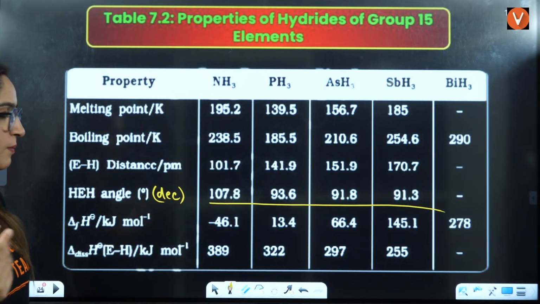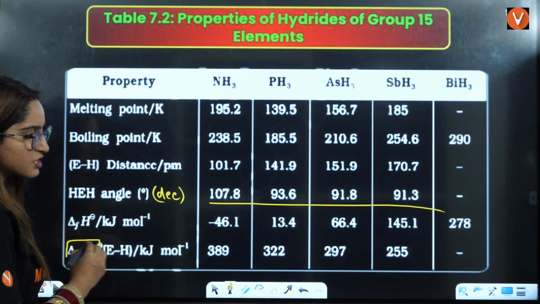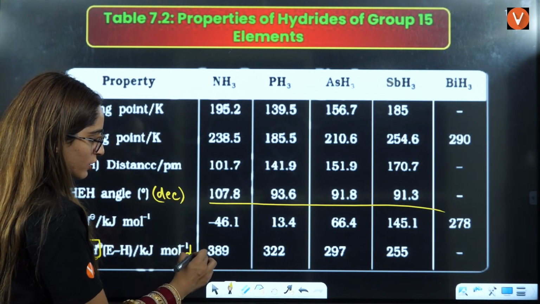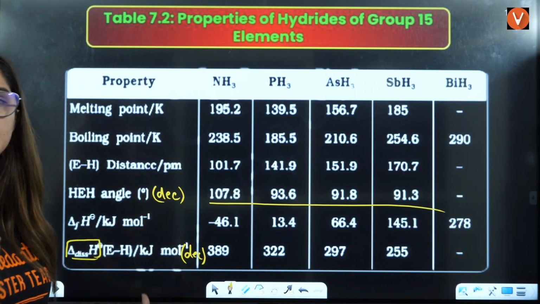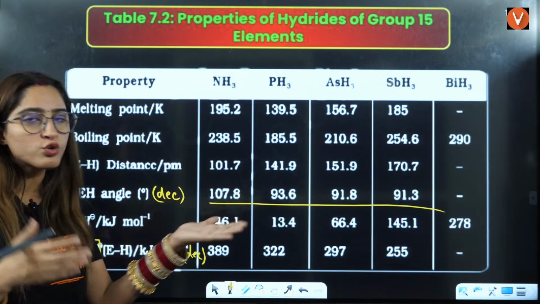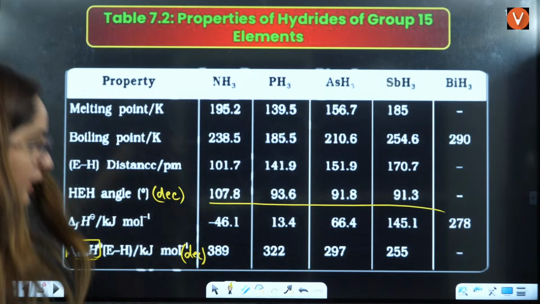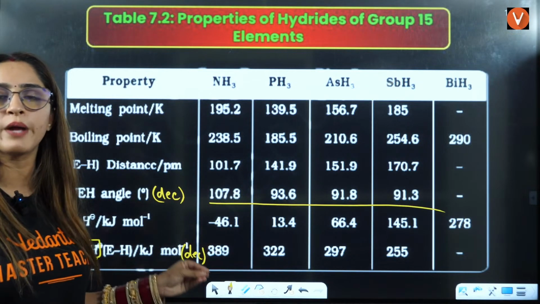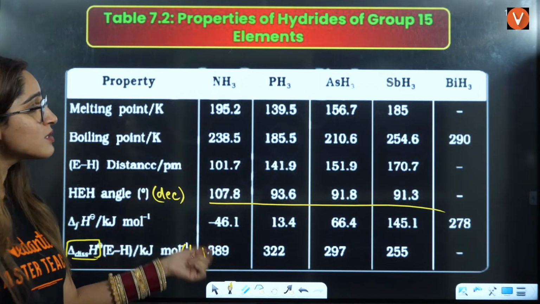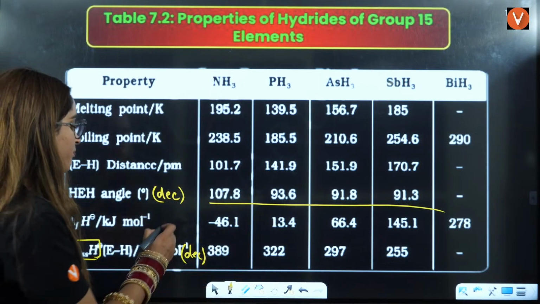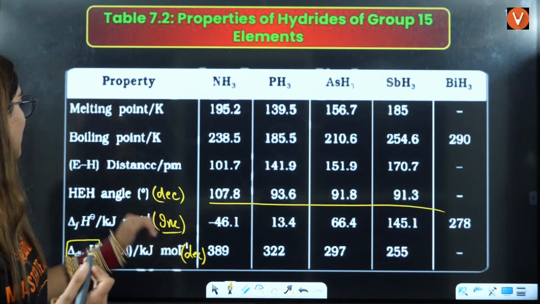To form this compound, they will hardly ask you. Mostly they will ask you the dissociation energy that we have seen. It also decreases because stability decreases. That is why dissociation energy decreases here, because to dissociate the bond, it is easy. That is why bond dissociation energy is decreasing. Stability is increasing, and because of that, to make this bond it is easy. So formation is increasing, right?